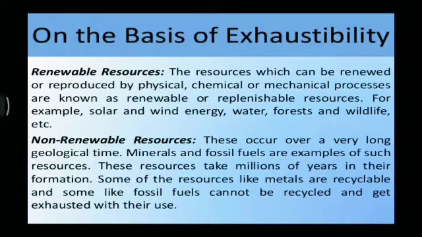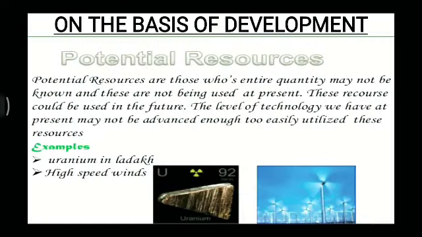Now if you see next, on the basis of development, resources can be classified as potential resource and actual resource. Now potential resource, what are these? Potential resources are those whose entire quantity may not be known and these are not being used at present. That means they have not been used to their full potential but they can be used in the future. So these are termed as potential resources.